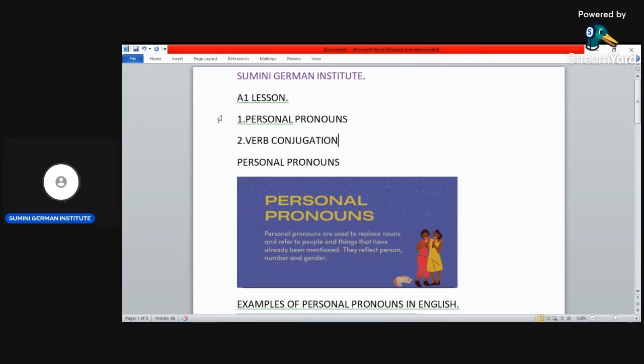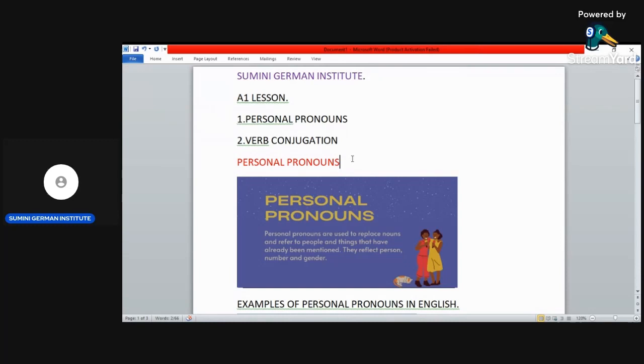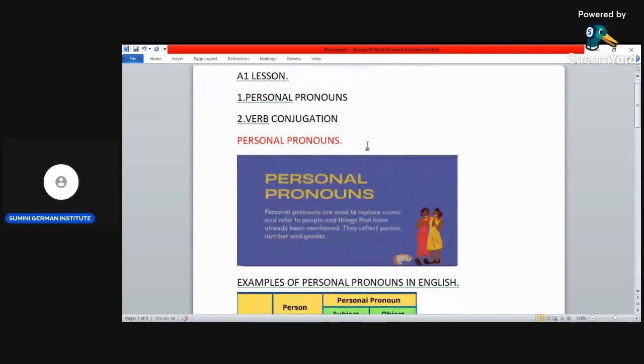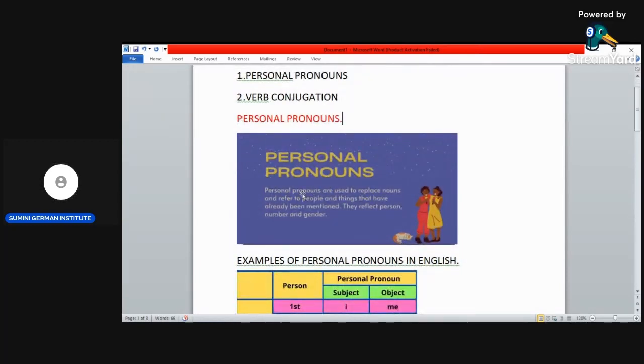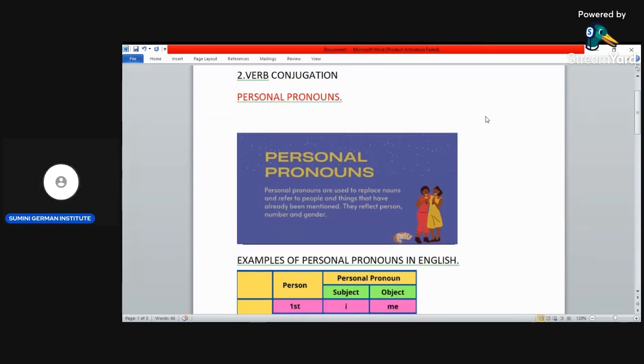Yes. So let's begin with personal pronouns. What are personal pronouns in English? According to this picture, personal pronouns are used to replace nouns and refer to people and things that have already been mentioned. They reflect person, number, and gender.